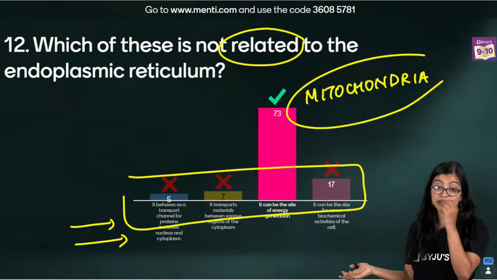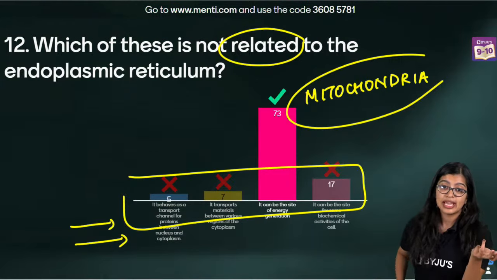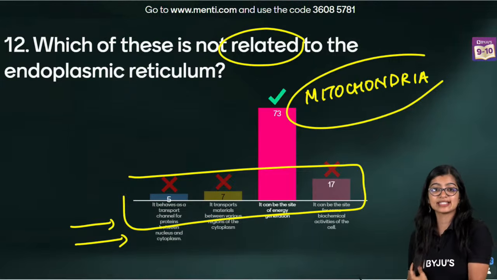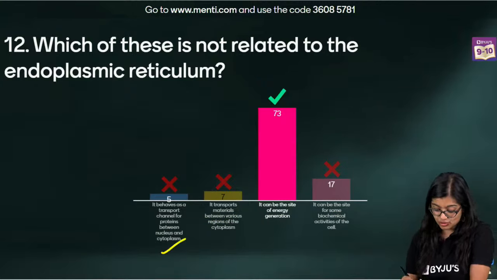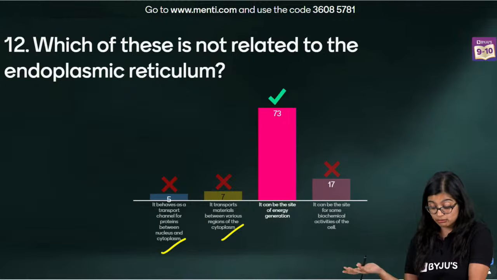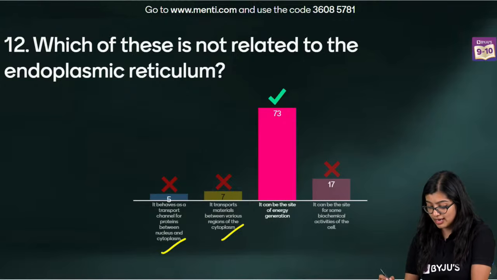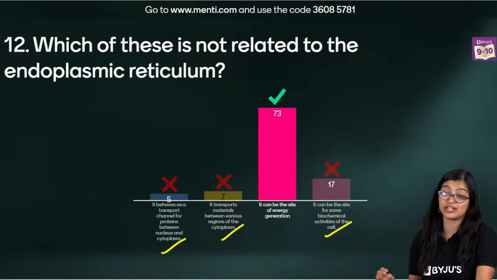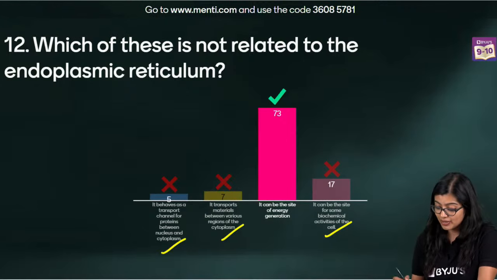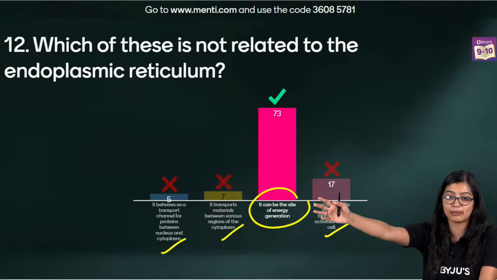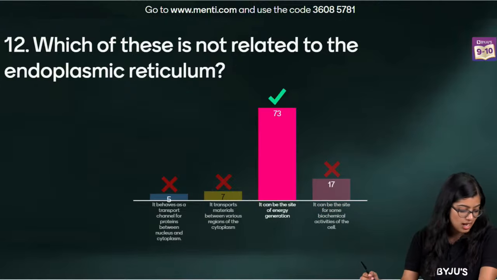Exactly, which of these is not related? So in this case, it's very simple. We know that it acts as a transport channel in various ways, right? And it can be at times a site of biochemical activity. Synthesis of protein is a biochemical activity. Energy generation is far off from it, right? Which is why this is the correct answer.